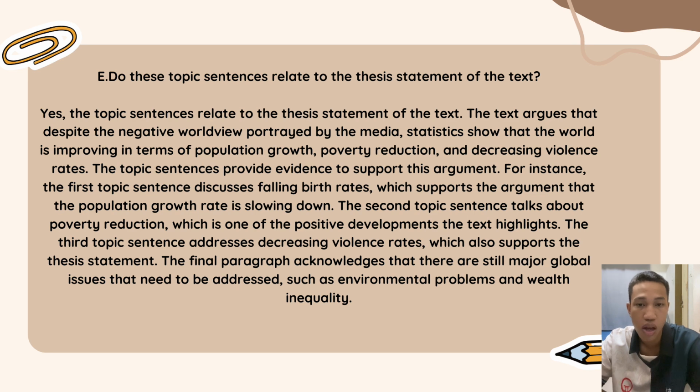For instance, the first topic sentence discusses falling birth rates, which supports the argument that the population growth rate is slowing down. The second topic sentence talks about poverty reduction, which is one of the positive developments the text highlights. The third topic sentence addresses decreasing violence rate, which also supports the thesis statement. The final paragraph acknowledges that there are still major global issues that need to be addressed, such as environmental problems and wealth inequality.